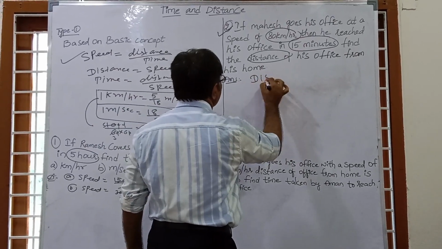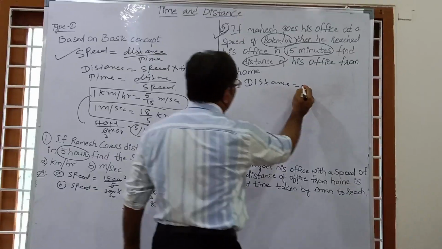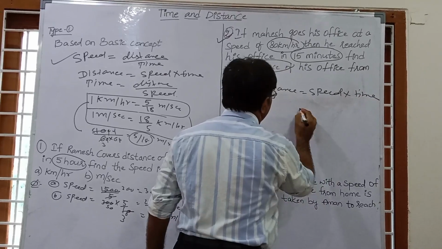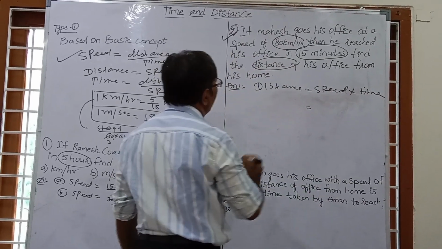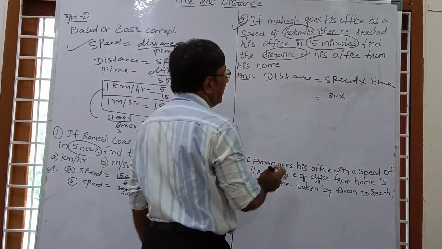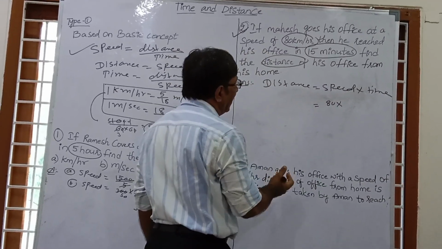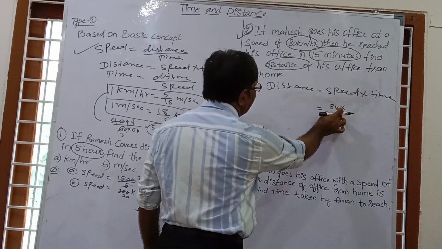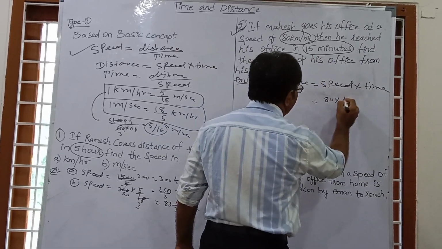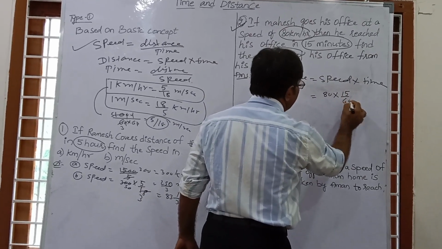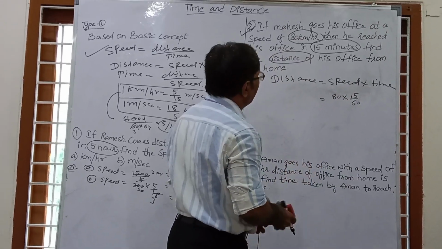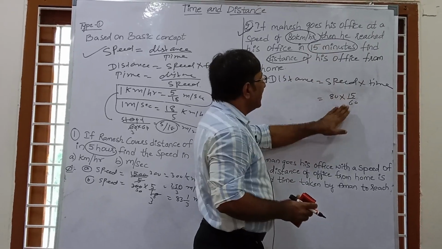That is, distance equal to speed into time. Now the speed is given, 80 kilometer per hour. So this is 80. But time is given in minutes. So we will convert the minutes into hours because our speed is what? 80 kilometer per hour. So we will convert this time, 15 minutes, into hours. So this is 15 by 60. When we convert minutes into hours, we divide by 60. So 15 minutes is 15 by 60 hour.